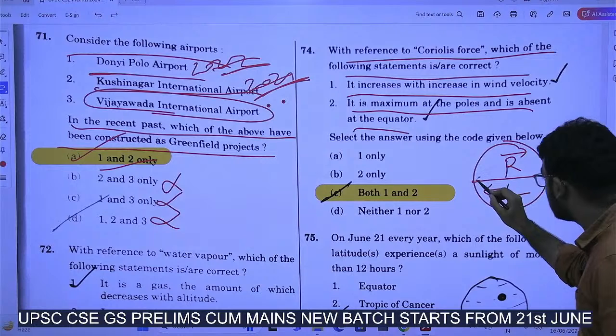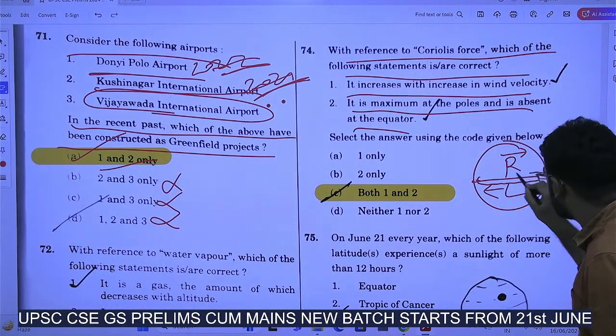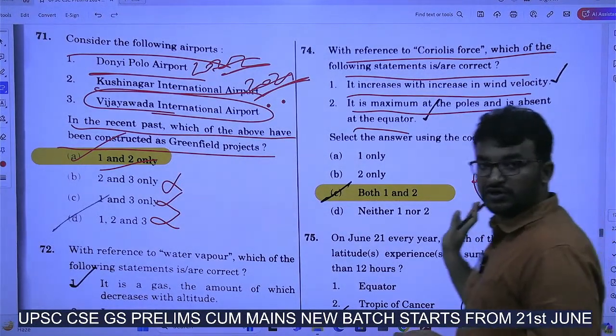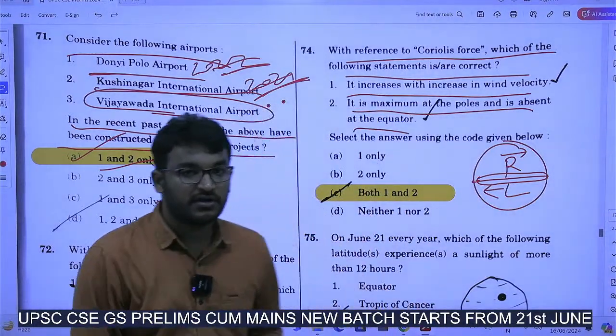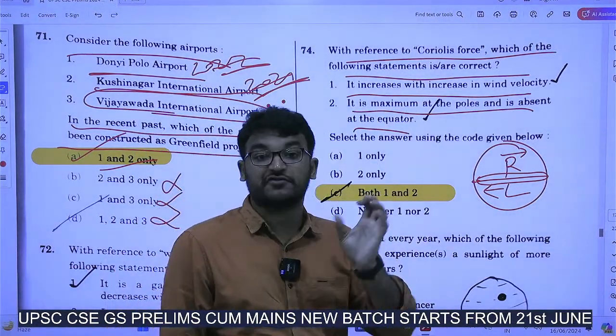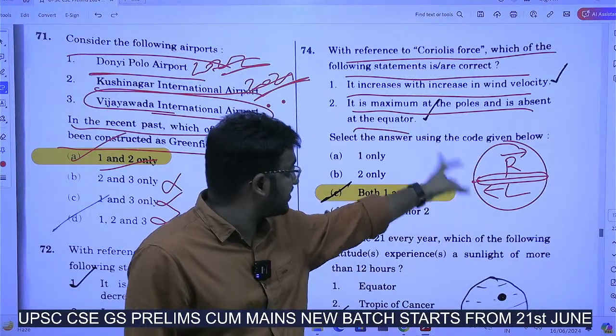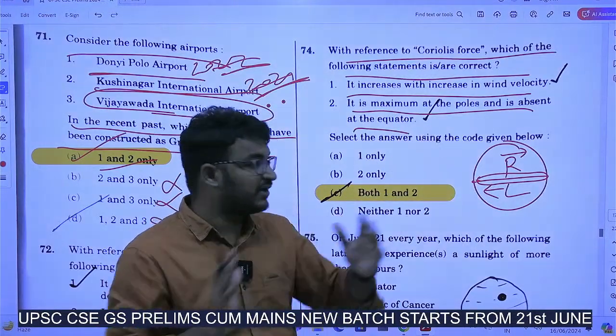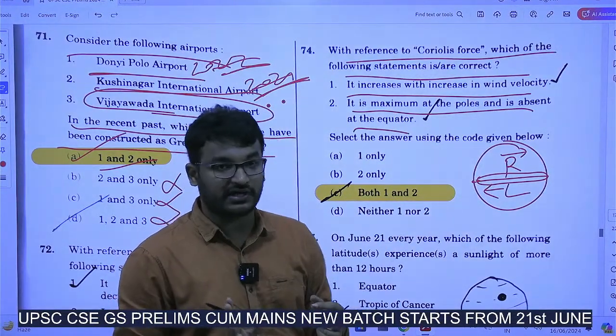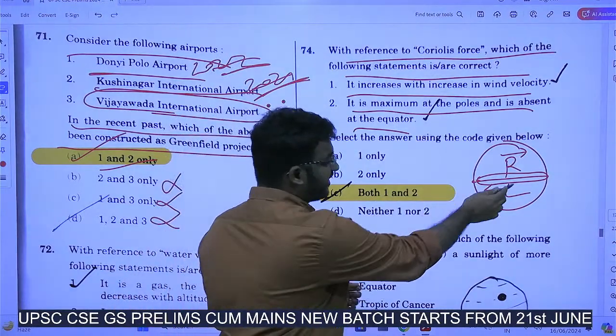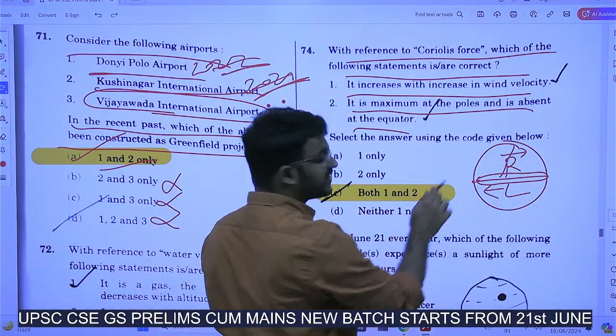But near the equator, there will be no Coriolis force, right? Even in the formation of tropical cyclones, this will be mentioned. That's why the formation shouldn't be near the equator. So it is maximum at the poles and absent at the equator.